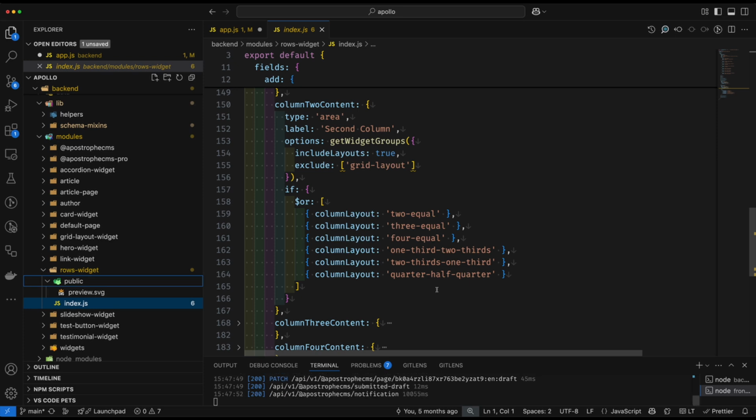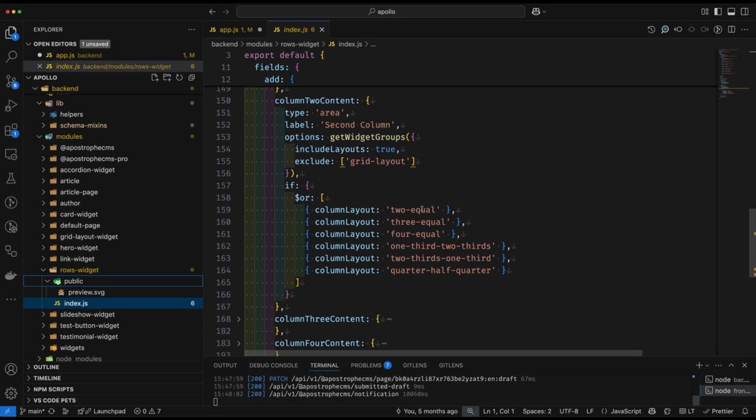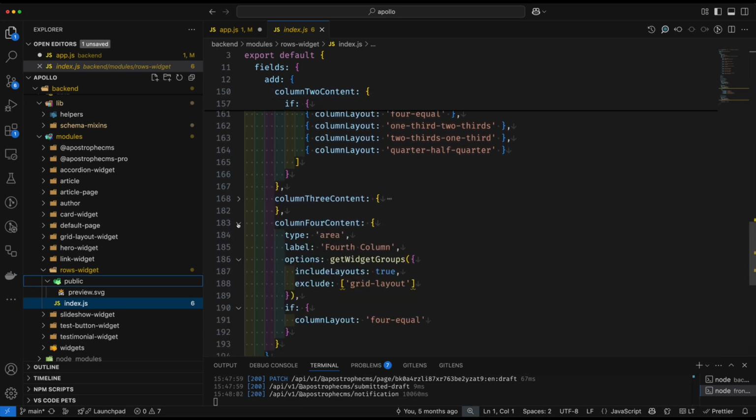And again, we're passing in the schema field name and we're passing in the value, not the label that's shown within the select field to the content manager, but the value itself. If we drop down to the column 4 content, we can see that the only time that we want this displayed is if our column layout schema has a value of 4 equal.